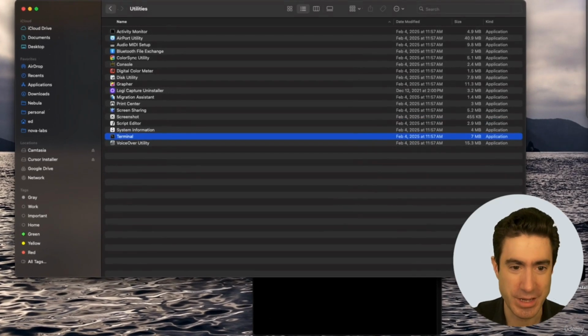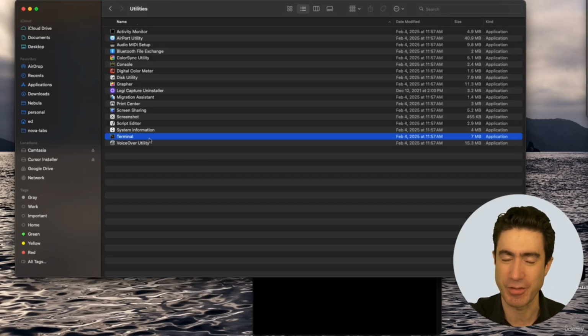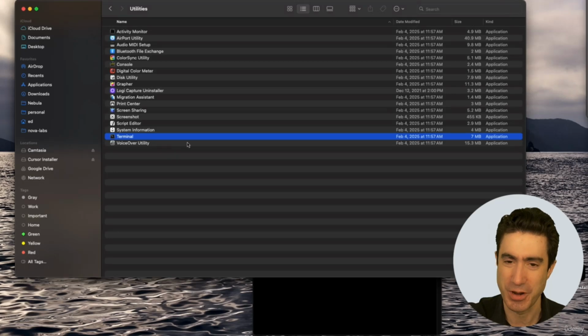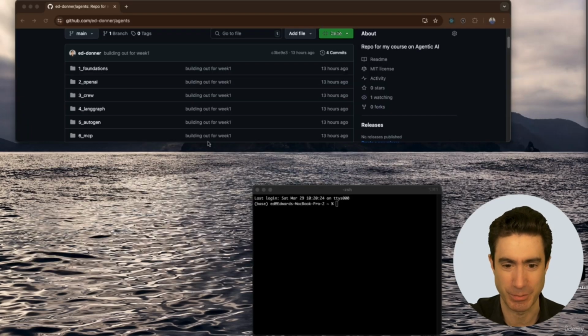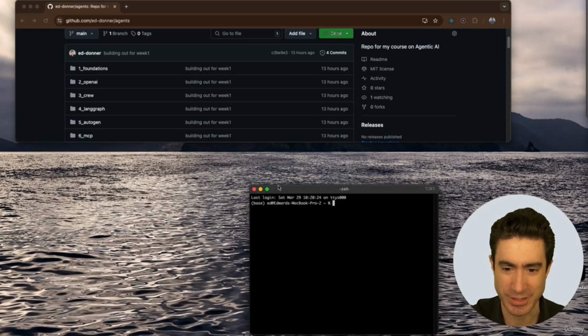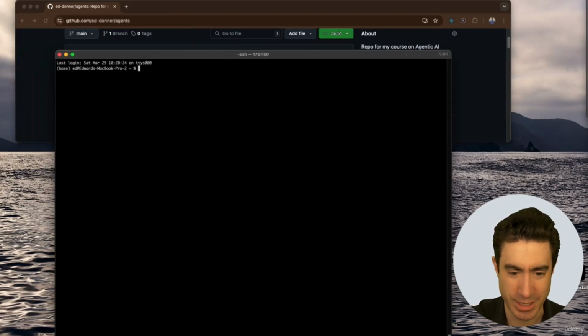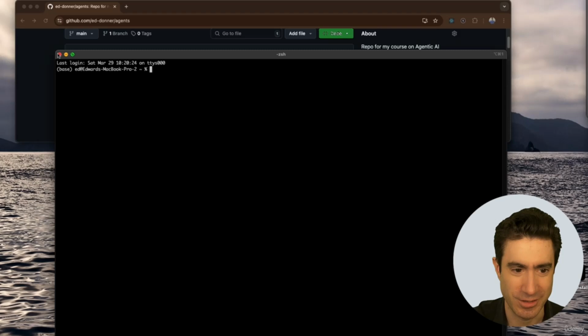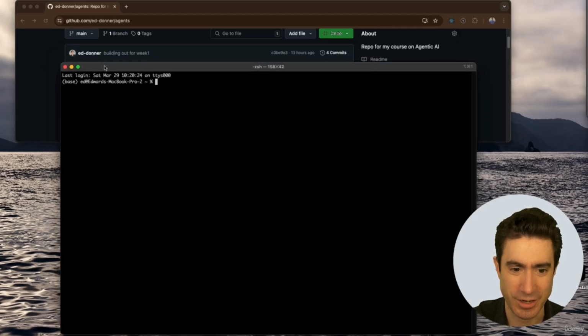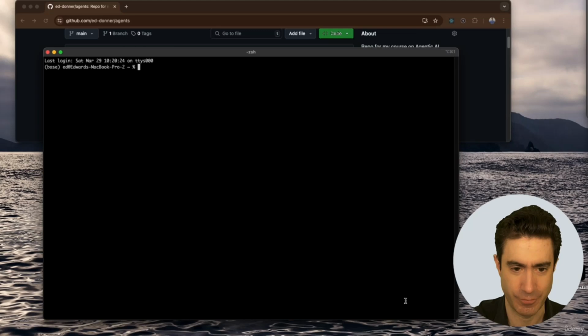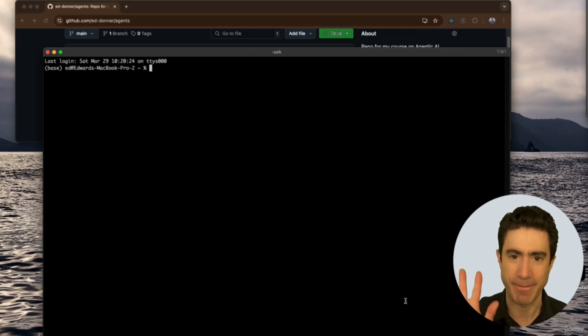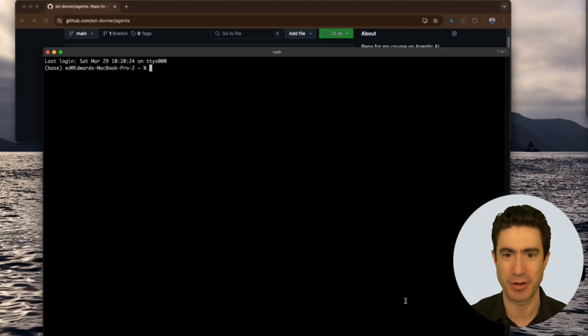All right, so I'm in a Finder window here, and I've gone into Applications, Utilities, to show you that that's where you can find Terminal, to open up a terminal if you're not familiar with that. But I'm going to now assume that you know about this and open up a terminal. Here's one right here, and make that a bit bigger for you. So this is where we are going to do some of the next few steps. And we've actually got a 5-step process for setting up your environment. And this is the first step, which is about cloning the repo, or getting a copy of the code for the class onto your local box.